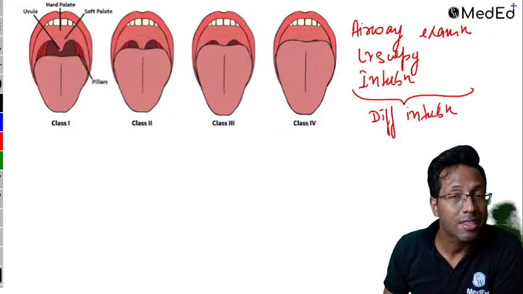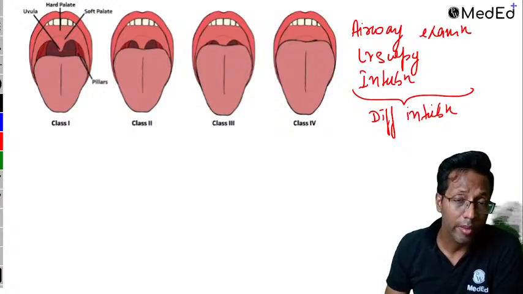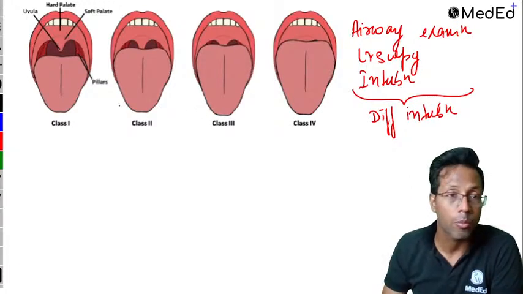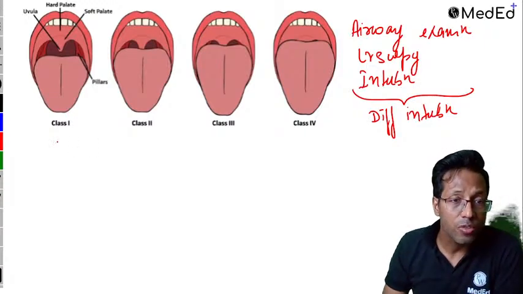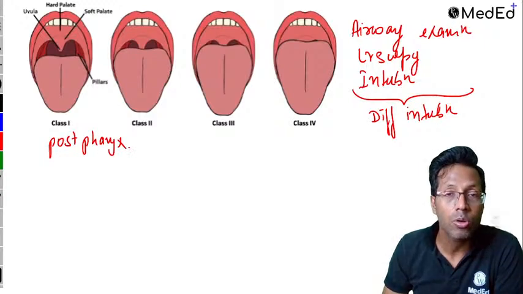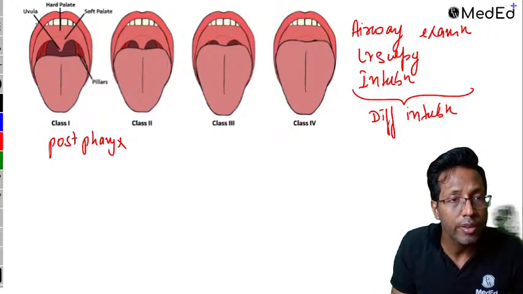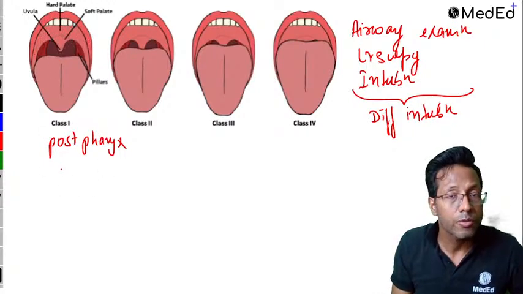What is the Mallampatti examination based on? As I said, we are doing a quick revision. I know all of you are already aware of things, so I'll go very fast from here. And if there are any questions or doubts, you can ask me in the chat box. So Mallampatti is based on the structures which we see at the posterior pharyngeal wall, and based on those structures, we classify them into class 1, 2, 3 and 4. The structures on the posterior pharyngeal wall are at the back. So what are the structures which you see over there?